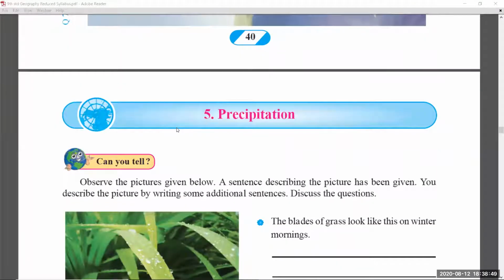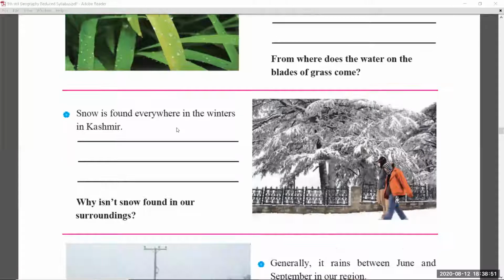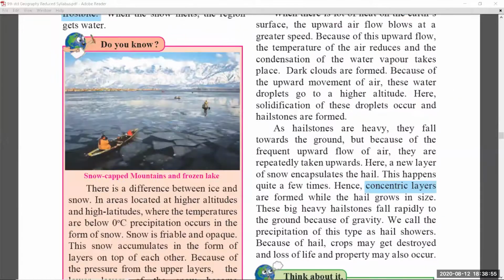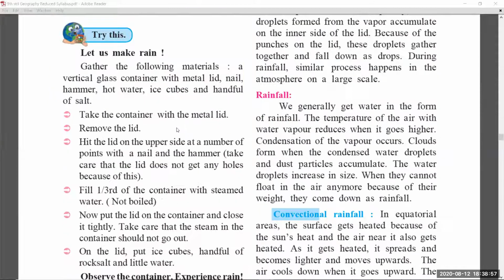Coming to chapter number 5, precipitation. In chapter number 5, up to page number 43, there is no change.